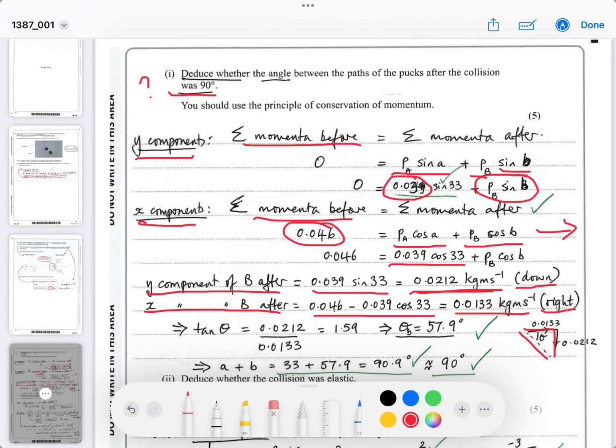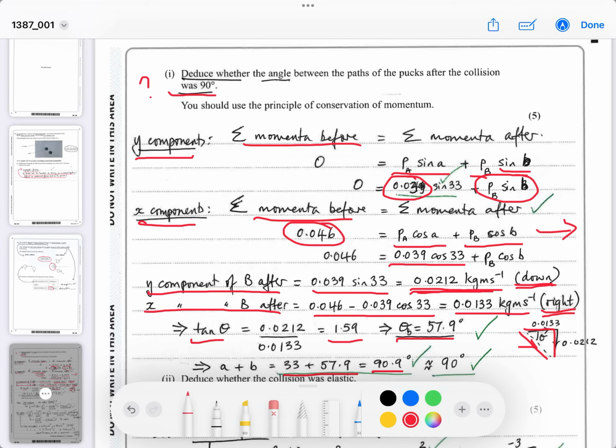So the resultant of that would be the momentum of B. Now also this angle theta is going to be the B angle. So you can also do some trigonometry, opposite over adjacent, 0.0212, which is the downward momentum, over the momentum to the right, I should say. That ratio gives you a tan theta of 1.59, so it gives you a value of 57.9, which if you add it to the 33 for A, this would be the angle B that we were working out.